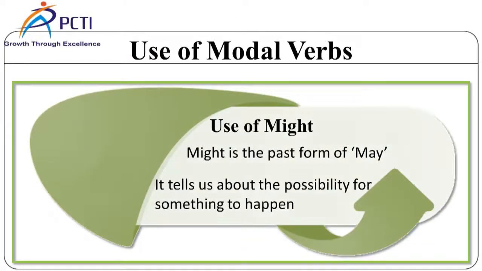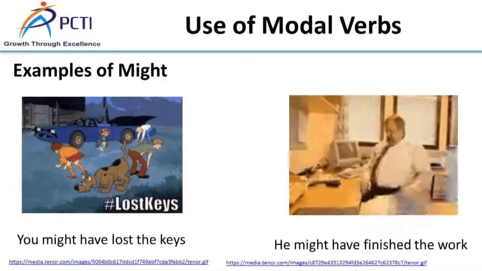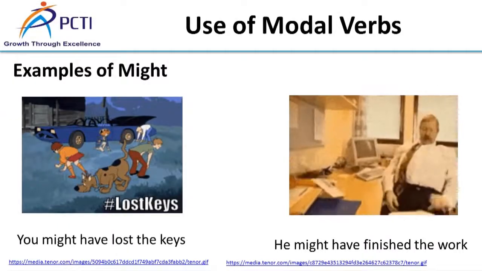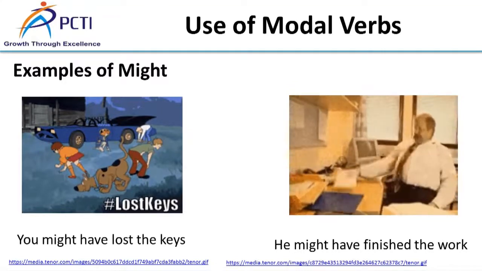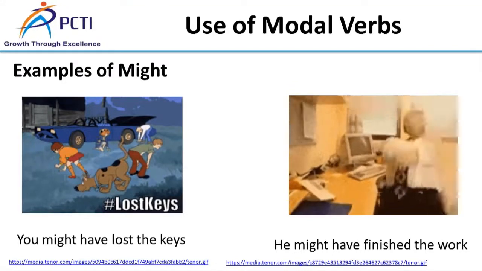Now, use of might. Might is the past form of may and it tells about the possibility for something to happen. Now, we can see some examples of might. You might have lost the keys. He might be right. He might have finished the work.